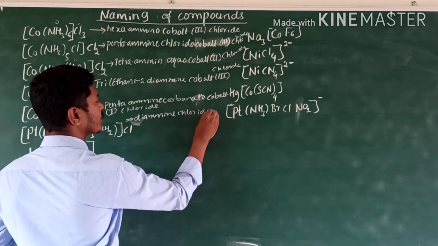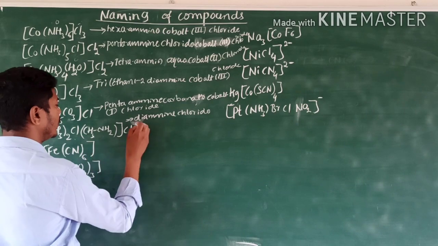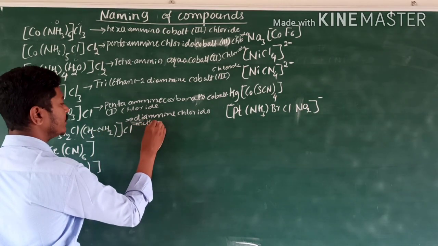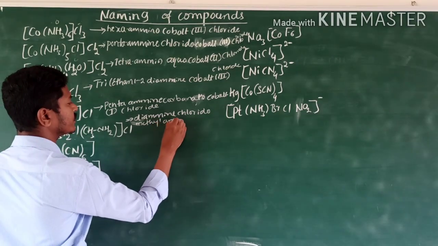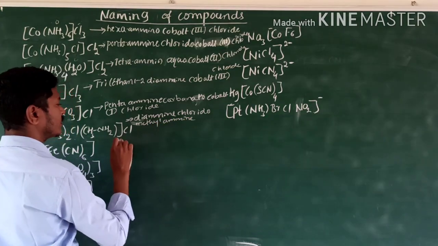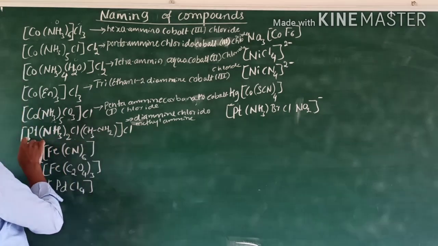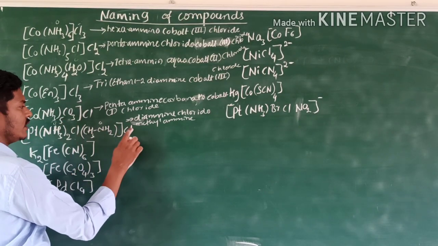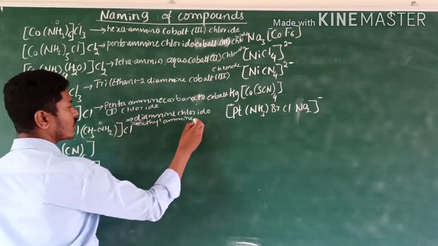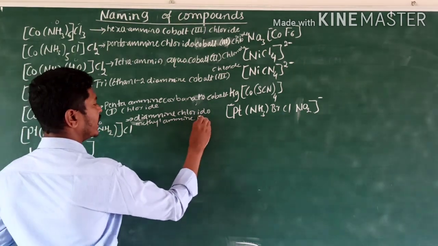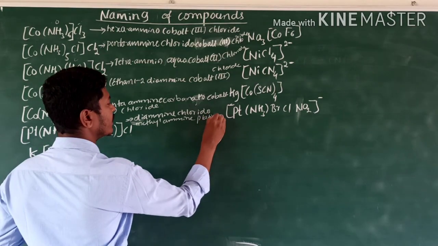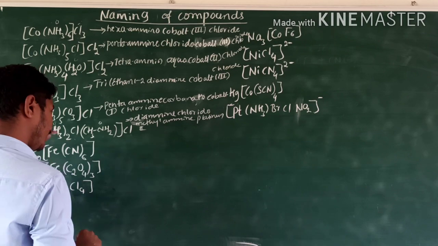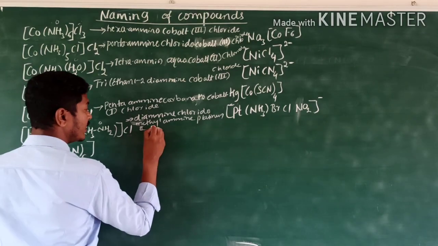Chlorido, ethane amine, chlorido, methylamine, oxidation state 1, 2, 3. These are all neutral ligands. That's why 1, 2. Hexamine, platinum plus 2 oxidation state. Then chloride.